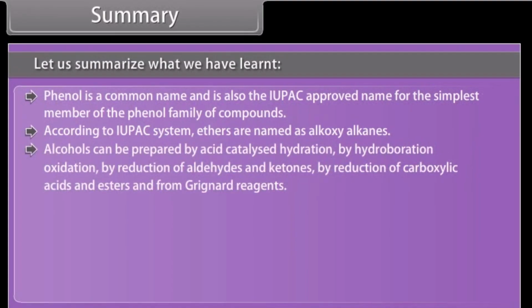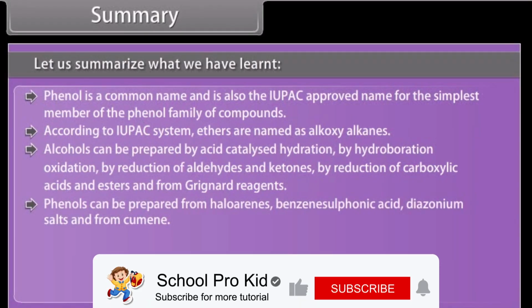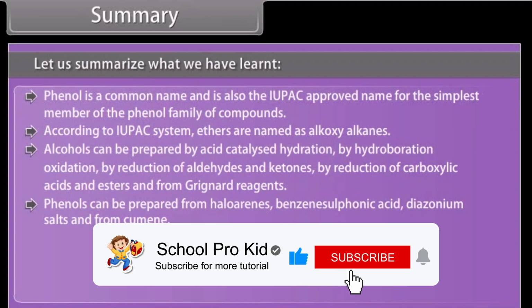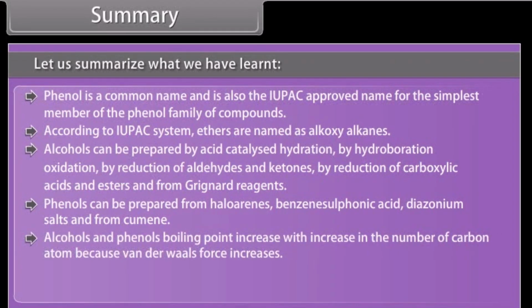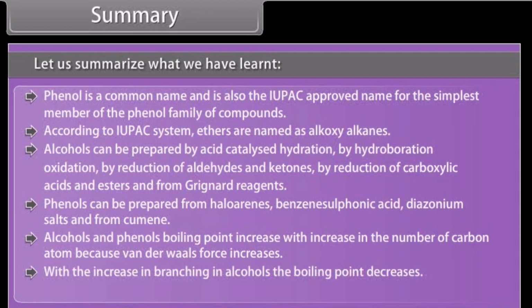Alcohols can be prepared by acid-catalyzed hydration, by hydroboration-oxidation, by reduction of aldehydes and ketones, by reduction of carboxylic acids and esters, and from Grignard reagents. Phenols can be prepared from haloarenes, benzene sulfonic acid, diazonium salts, and from cumene. The boiling point of alcohols and phenols increases with increase in the number of carbon atoms because van der Waals force increases. With the increase in branching in alcohols, the boiling point decreases. Generally, alcohols and phenols are soluble in water.